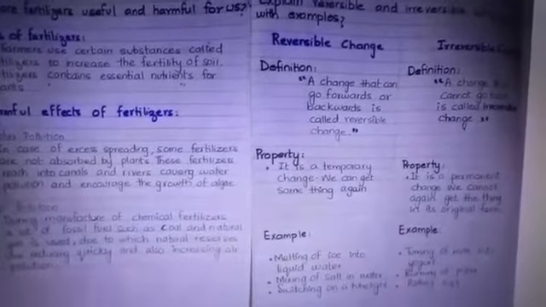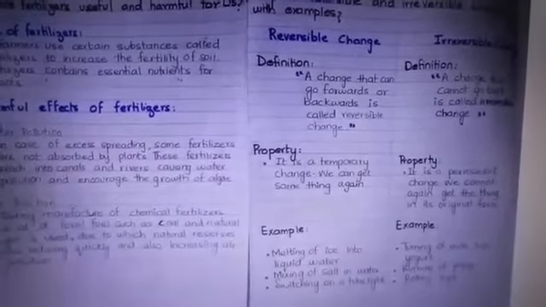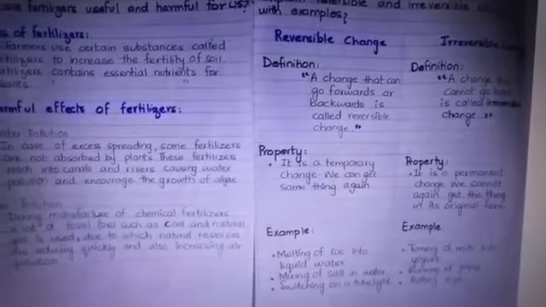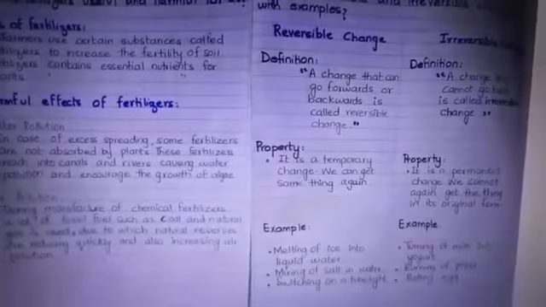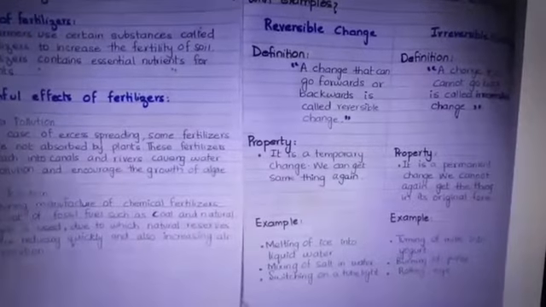Irreversible change: a change that cannot go back is called an irreversible change. Property: it is a permanent change. We cannot again get the same thing in its original form. Example: turning of milk into yogurt, burning of paper and rotting of egg or fruit.